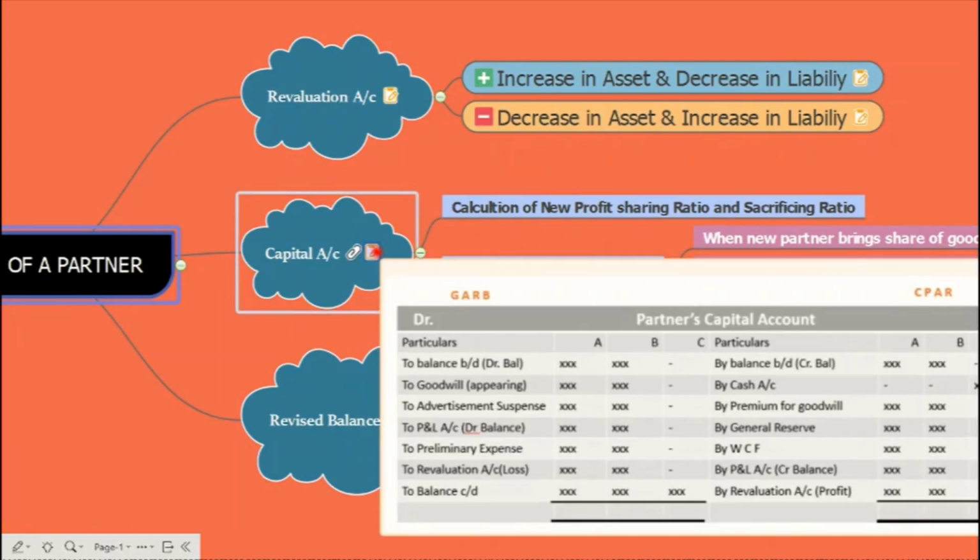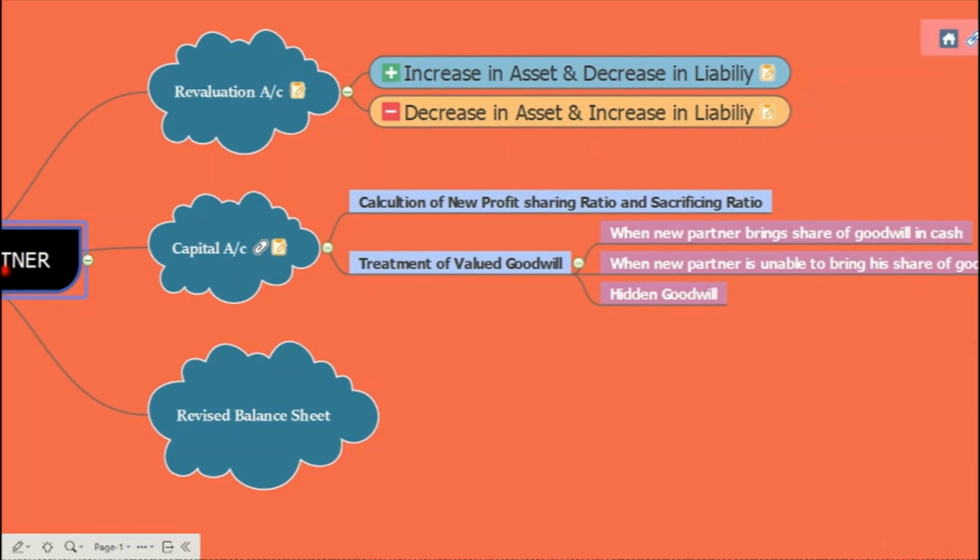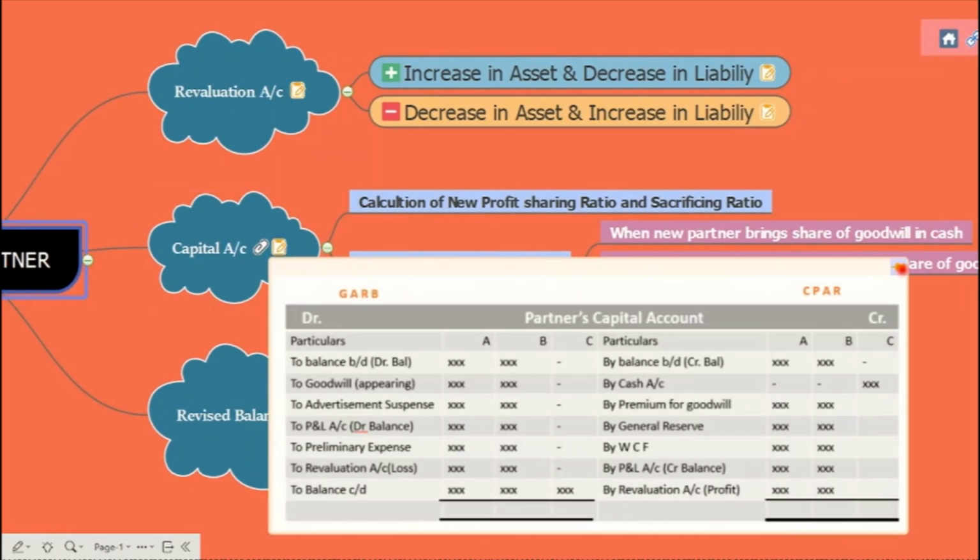Okay, so let's see first how the capital account is shown. You can see here the format of a capital account, where we have debit and credit sides. We have a column for A, B, and C. A and B are the old partners. C is entering into the business as a new partner. We'll start with the balance amount, that is balance b/d of old partners A and B. If any balance appears on the debit side, that will be written on the debit side, or you can say any balance appearing on the asset side of the balance sheet has a debit balance. That we are going to record here.